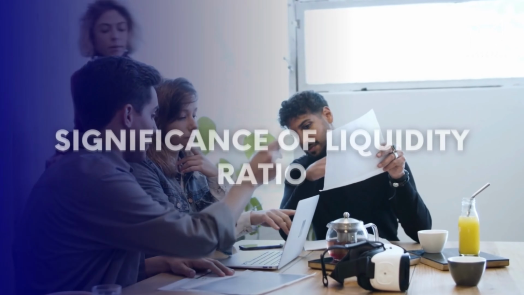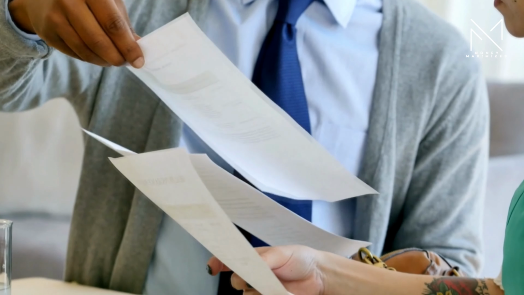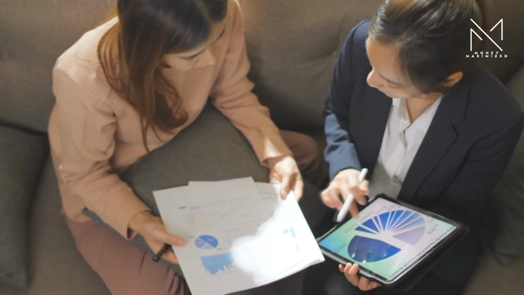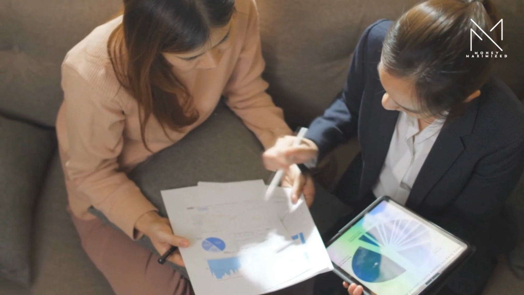Today we are going to talk about the significance of liquidity ratios. Liquidity ratios are financial metrics that provide insights into a company's ability to meet its short-term financial obligations using its readily available assets. These ratios are essential for assessing a company's liquidity, which is the ease with which it can convert assets into cash to cover its immediate liabilities.